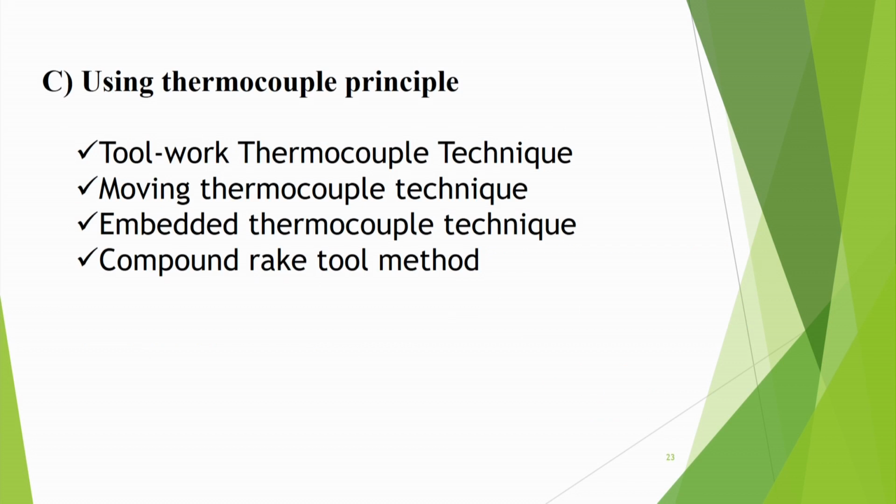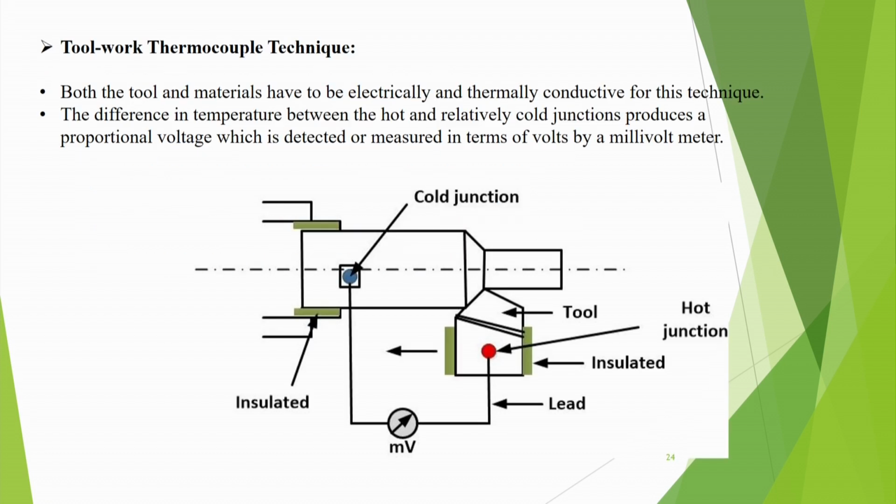And using the thermocouple principle, we can put the thermocouple, or tool and work can make one junction. There are the tool-work thermocouple technique, moving thermocouple technique, embedded thermocouple technique, and compound rake tool method. These are the various methods for measurement by thermocouple. So take one method, the tool-work thermocouple. The workpiece is cold at this place, and at this place the cutting tool is there, so it is the hot junction. So with a hot junction and a cold junction, there will be a thermoelectric effect.